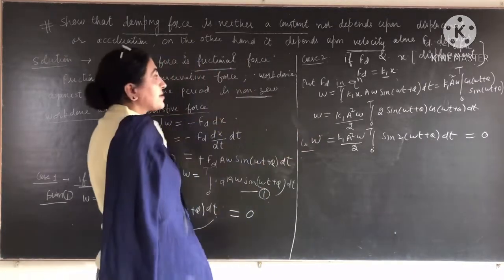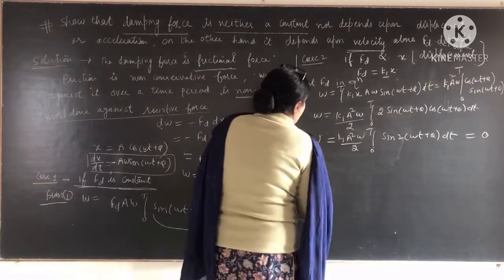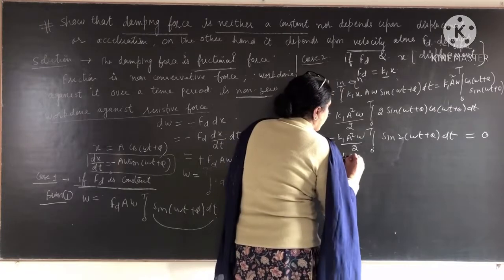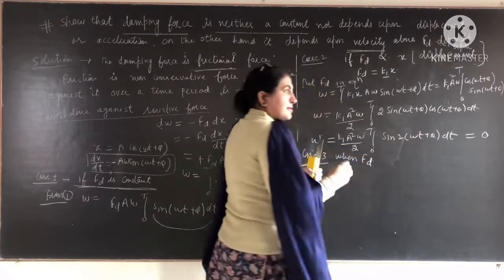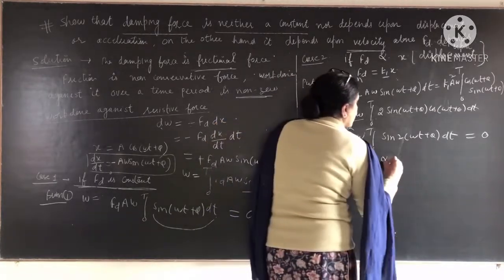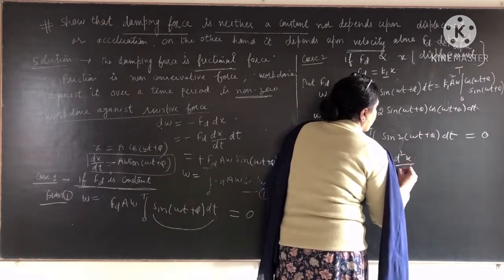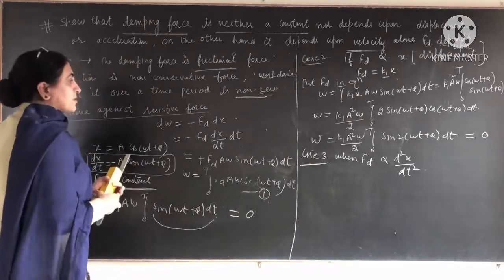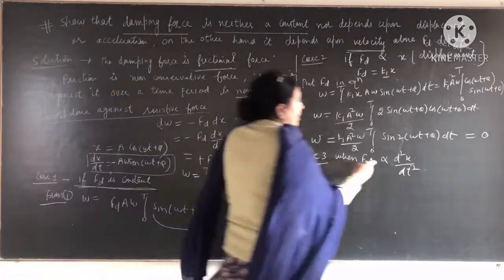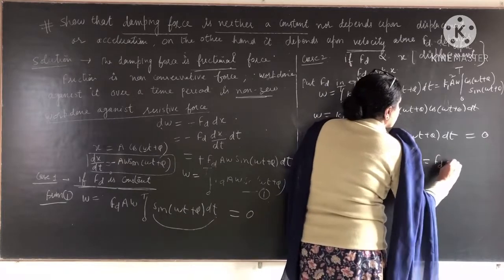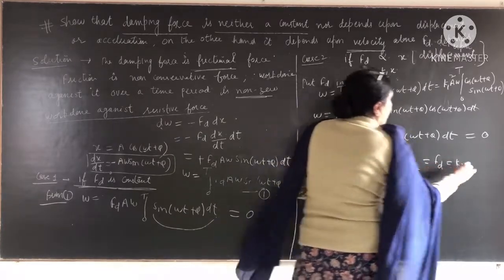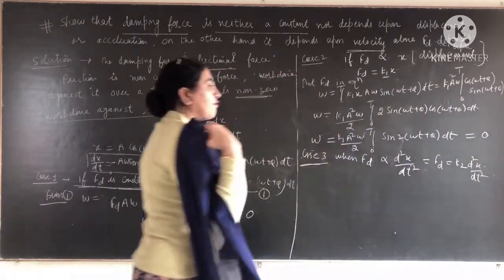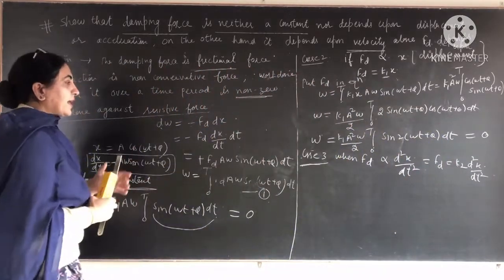Then the third case. In case third, we are taking that the damping force Fd is directly proportional to acceleration. Acceleration means the double derivative of x with respect to t square. So first find out Fd, and take the constant of proportionality. Fd is equal to K2 times d squared x by dt squared. This is the value of Fd.